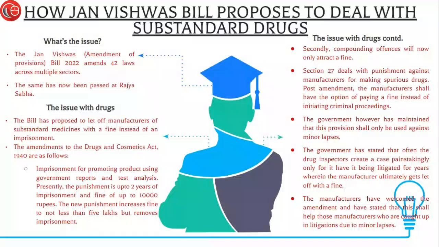So a drug, an adulterated drug, having the likelihood of causing death or grievous injury, the punishment prescribed in the current 1940 Act is up to life imprisonment.